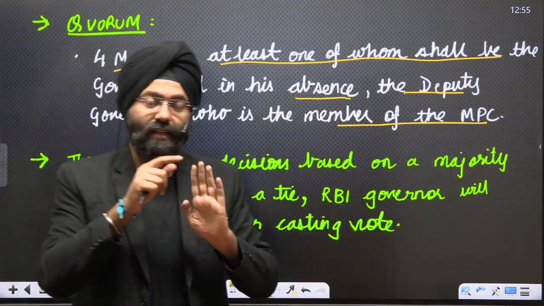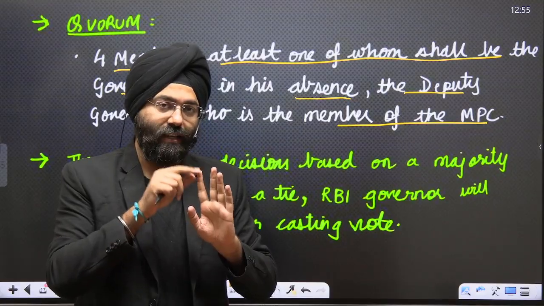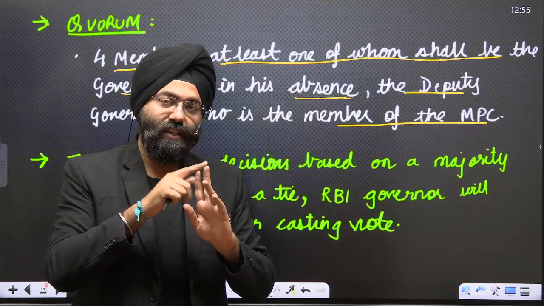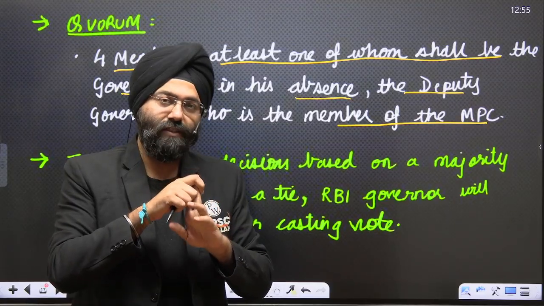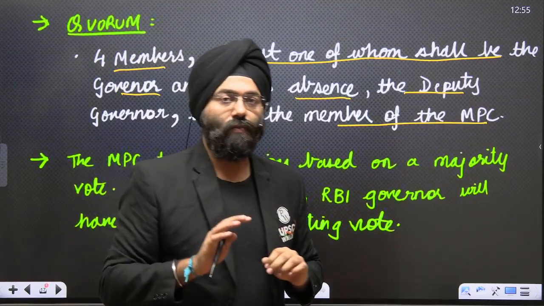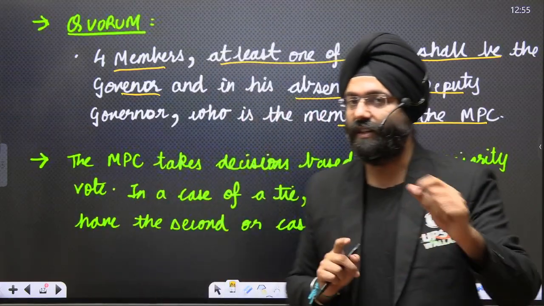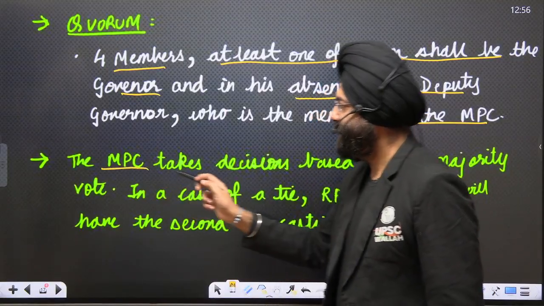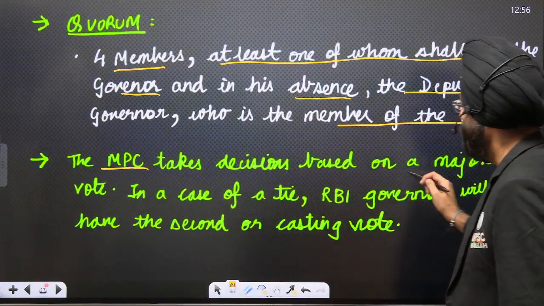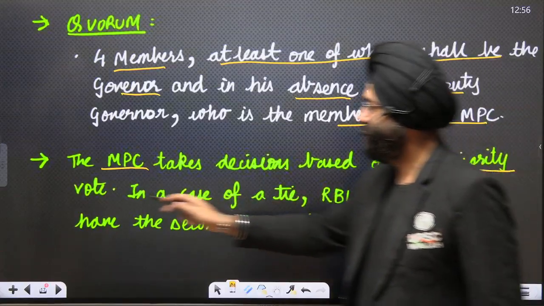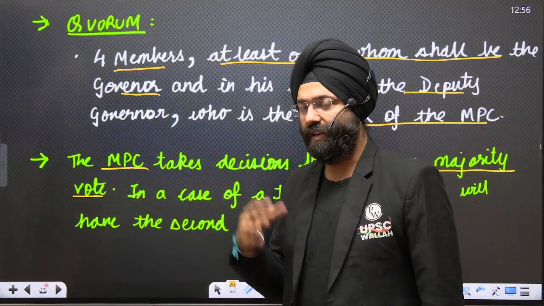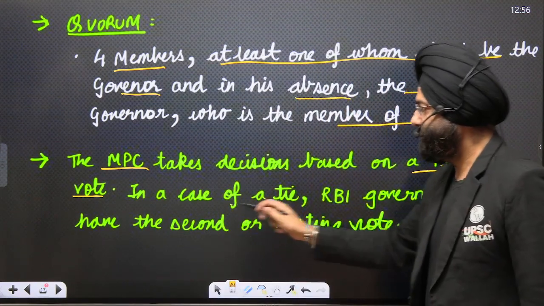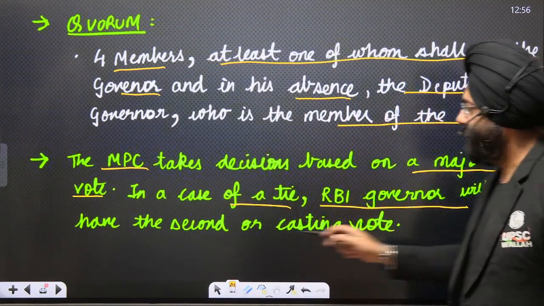That means, firstly, 4 members, the quorum. It is mandatory either the RBI governor, or if he's not present due to some exigency, then the deputy governor. In this case, if either of them is also absent, then the quorum will not be fulfilled and the meeting will not take place. So this is again a very, very important set of ifs and buts that one should know. The MPC takes decision based on the majority vote. That means it is the majority vote on the basis of which decision is taken. What should be the actual rate of the repo rate? In case of a tie, RBI governor will have a second or the casting vote.